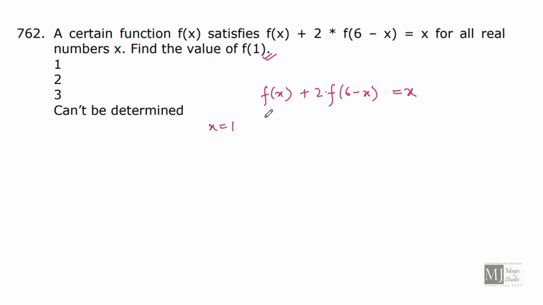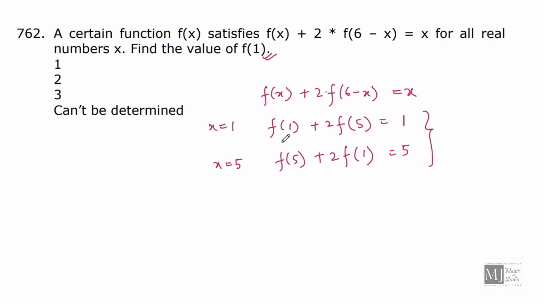Since it is an identity, we can put different values of x. f(1) plus twice f(6 minus 1, which is 5) is equal to 1. Now I got a hint from here that we have got f(5). Let me put x equals 5 in this identity once again. I'll get f(5) plus twice f(6 minus 5, which is 1) is equal to 5.